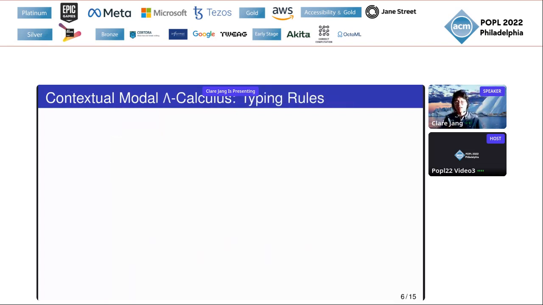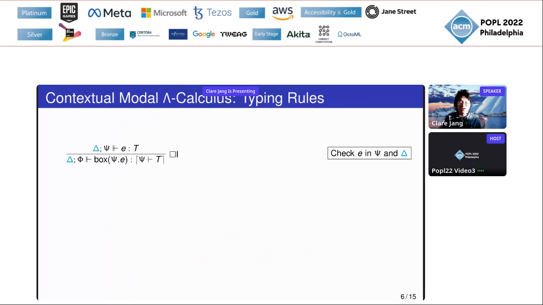The calculus has three main typing rules: introduction of a code fragment, elimination of a code fragment, and a rule for contextual variables. For the introduction of a code fragment, box psi E, we check the code E inside its local context psi instead of the current local context phi, while keeping the global context delta as is.